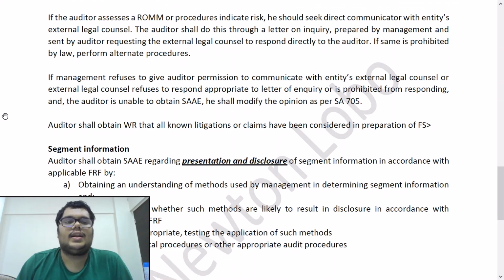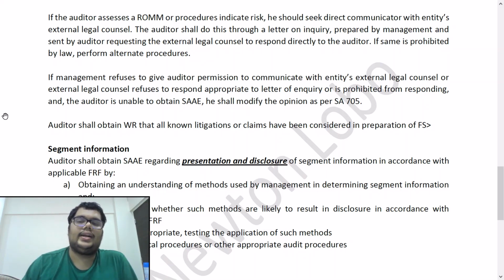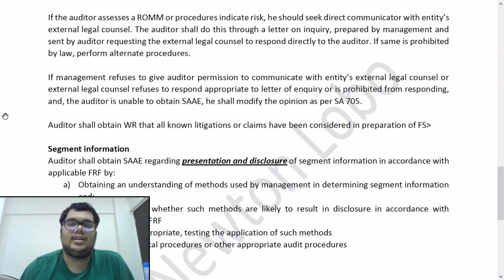Okay. So the next part is, if the auditor assesses the risk of material misstatement or procedures indicate risk, he should seek direct communication with the entity's external legal counsel. So what is this point saying? It's saying that if the auditor identifies any risks or feels that there could be some risk, he should seek a direct communication with the company's external lawyer, whichever lawyer or legal agency the company has employed to look after the litigations and claims. The auditor should directly communicate with that person.